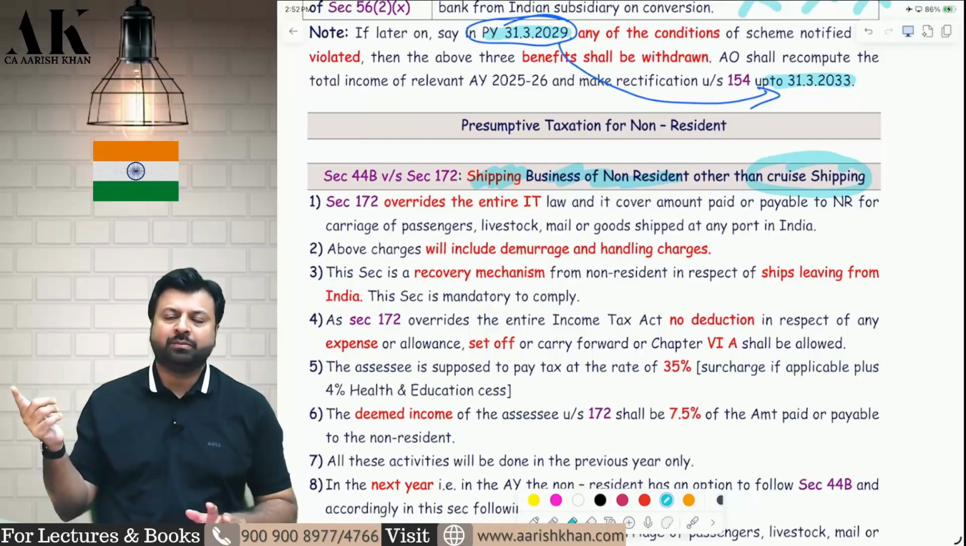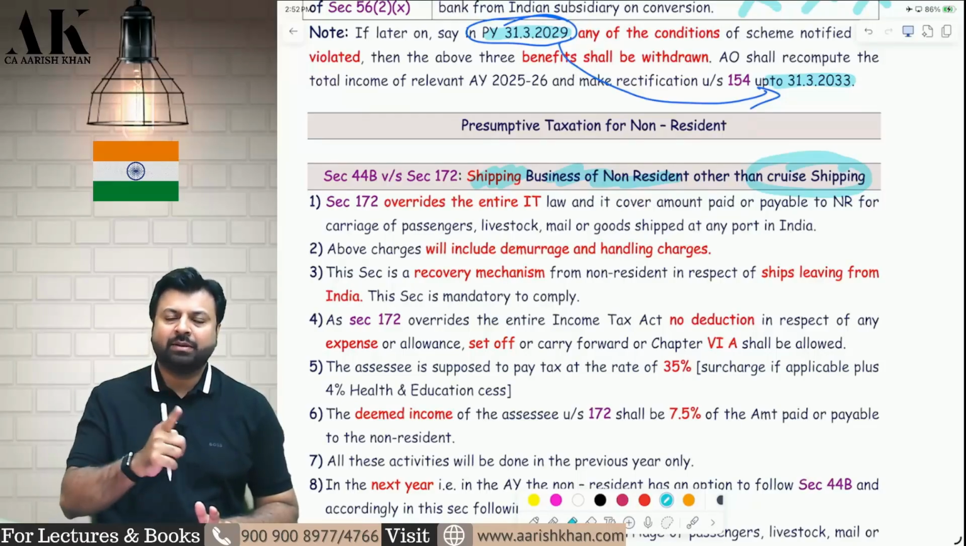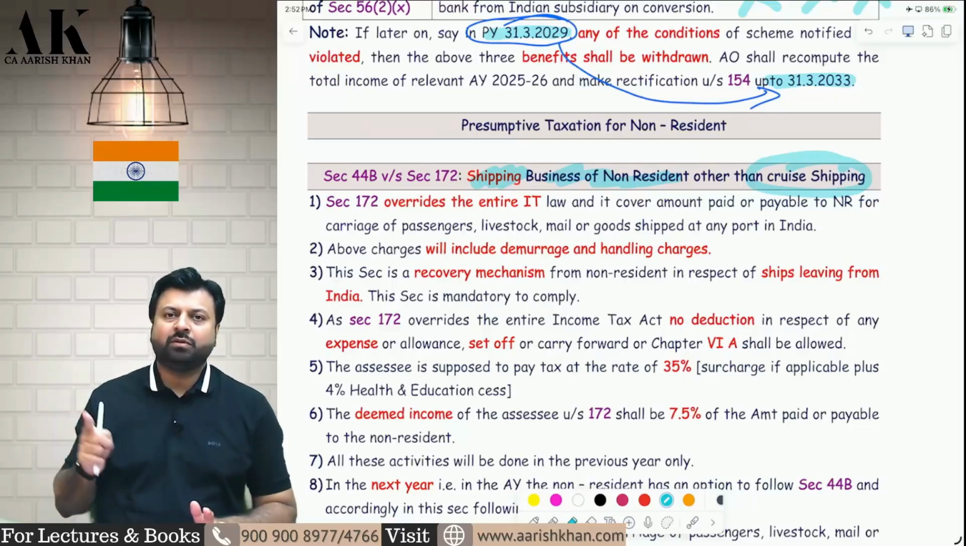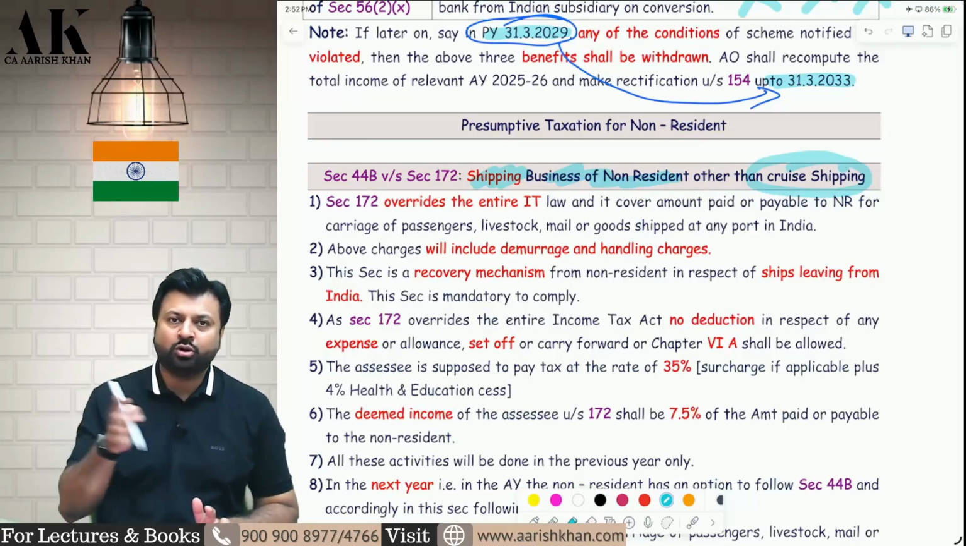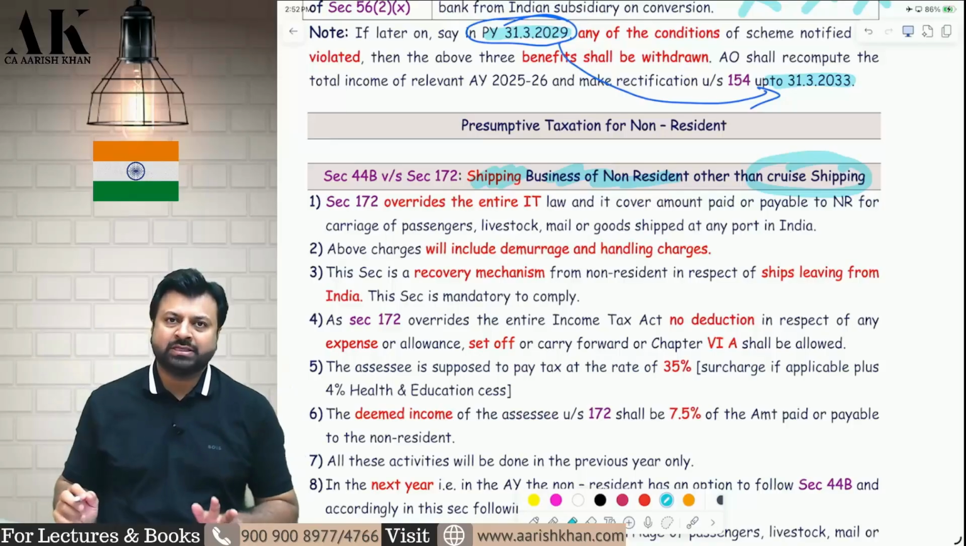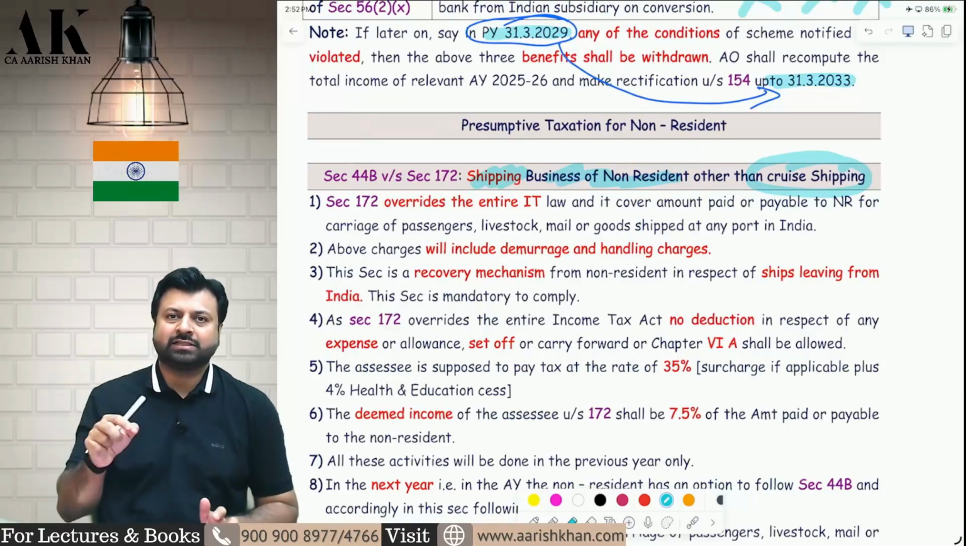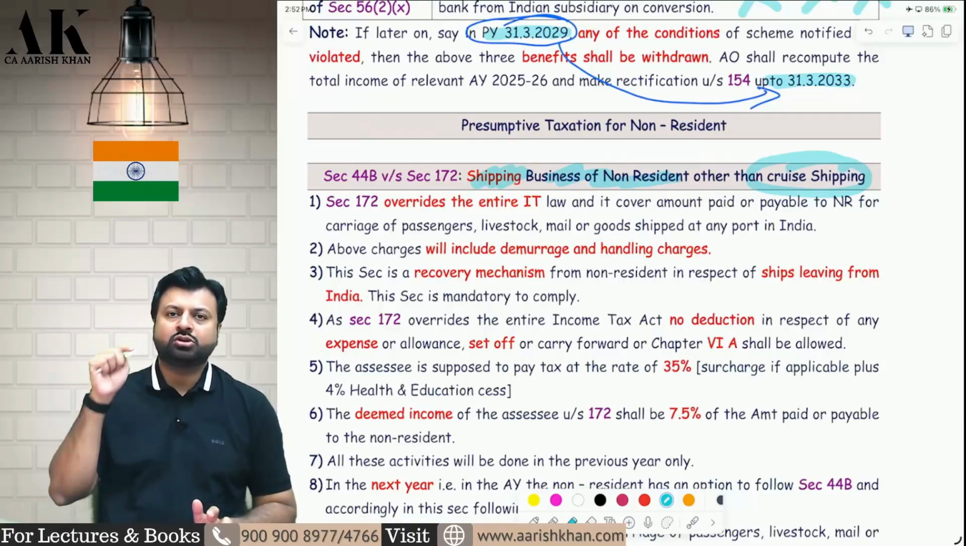Suppose a non-resident owning a ship from Singapore is coming to India. He is coming to Mumbai, and he is leaving from Mumbai. While leaving Mumbai, he is carrying passengers, livestock, mails, and goods. And he has earned a revenue of 1 crore rupees, which will also include demurrage charge and handling charges. When you take the deemed income, you should also include demurrage charge and handling charge in the deemed income.